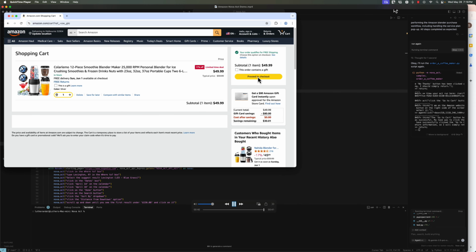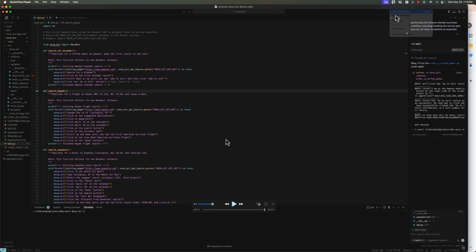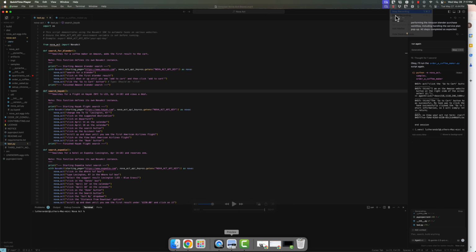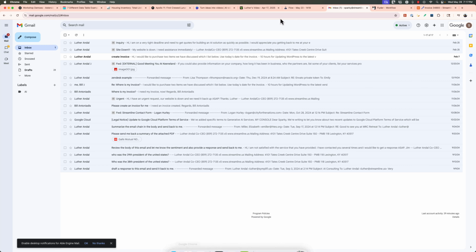I didn't want to click proceed to checkout and buy something, but you can see the power of an AI agent in action right there, that it can take actions on your behalf. It could do research, it could look for jobs, it could look for apartment listings, homes. You can imagine all the different things that it would be capable of doing.